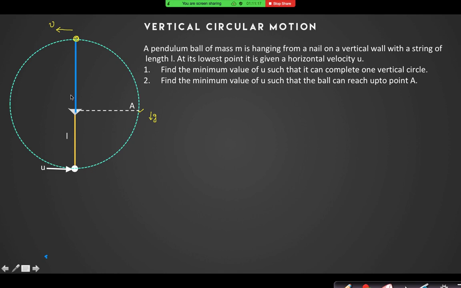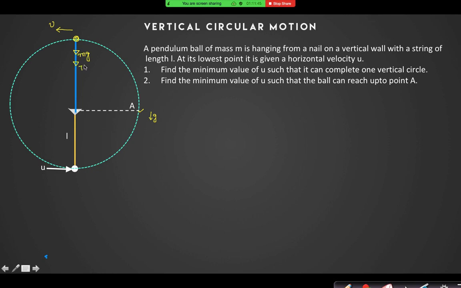No, sir. Why not? The v should be root over gR. Why can v not be 0? Because if v is equal to 0, then it will fall under gravity. At this point, basically, v can never be 0. Why? Because look, the tension in the string is always acting downward.